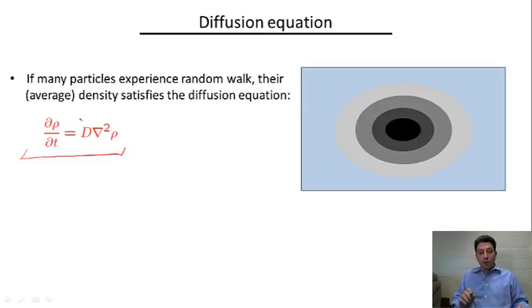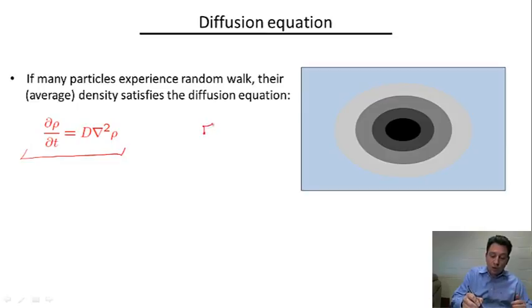But the phenomenon of diffusion and the diffusion equation itself are, of course, much more general than this particular physical realization. They happen whenever we have a large number of particles experiencing a random walk. A random walk you can think about as a particle which moves every time step in a certain direction.